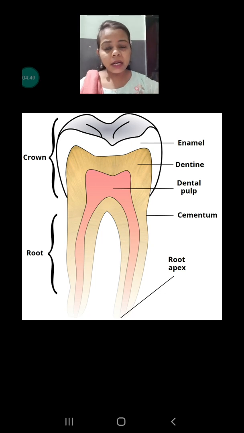This is also a hard material, but not as hard as enamel. The third is the pulp. This is the soft area.